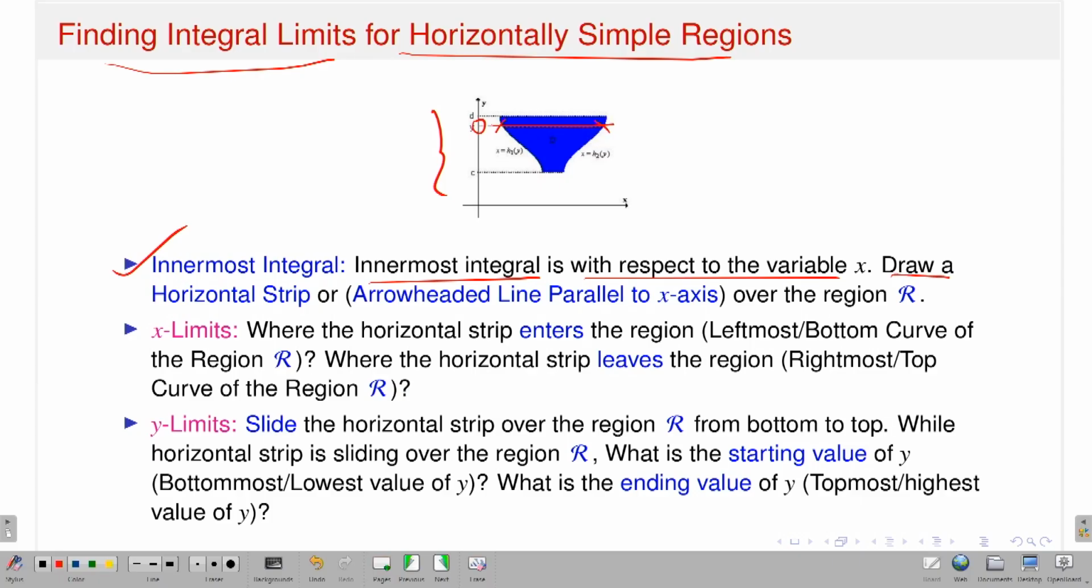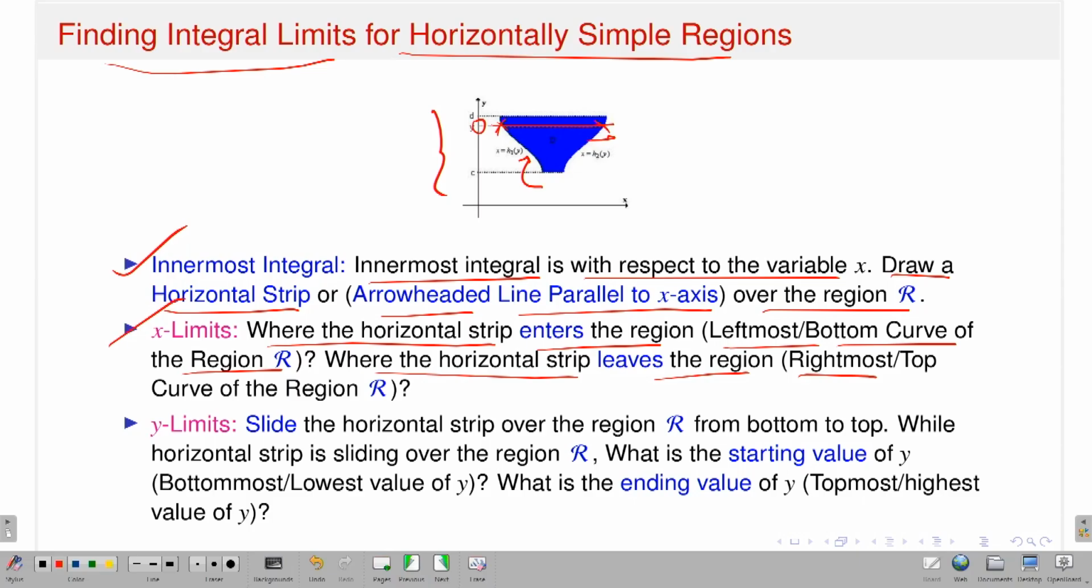Draw a horizontal strip or arrowhead line parallel to the x axis over the region R. Then you perform the x integral, that means the x limits. Where the horizontal strip enters the region, at this point, that is the leftmost curve of the region R. And where the horizontal strip leaves the region, that is the rightmost curve, that means h2 of y.